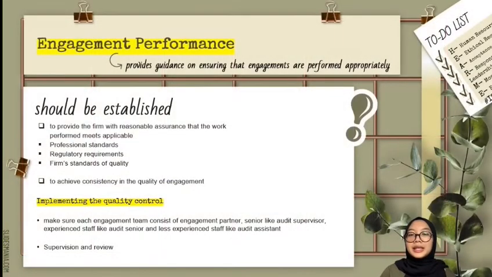The last element is engagement performance. It provides guidance on ensuring the engagements are performed appropriately. The policies and procedures should be established to provide the firm with reasonable assurance that the work performed meets applicable professional standards, regulatory requirements, and firm standards of quality. In short, it is to ensure every engagement team assigned has capability to deliver a good job. It is also established to achieve consistency in the quality of engagements.